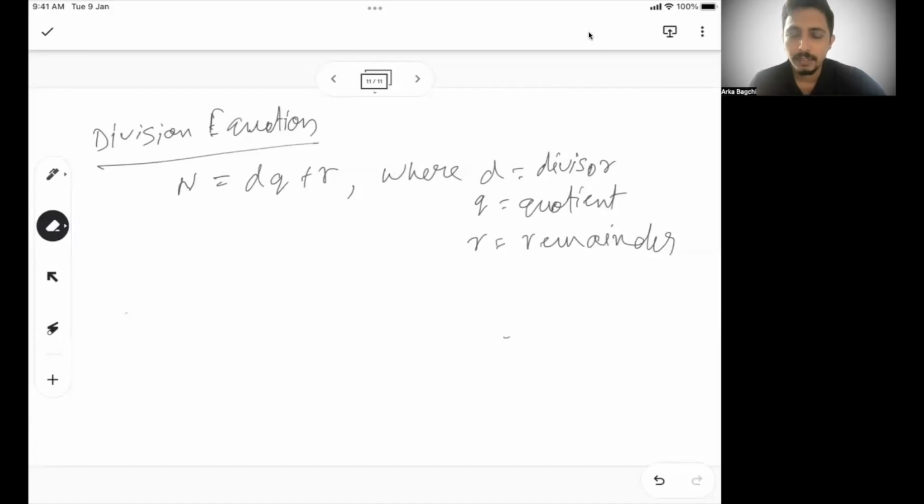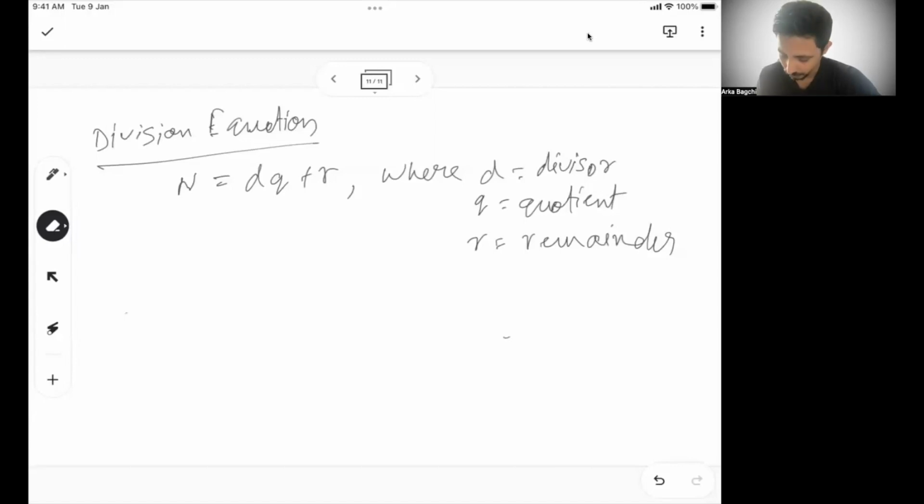With this equation, we have a new problem. I'll give you a problem, try it at home, and we'll solve it first in the next session.